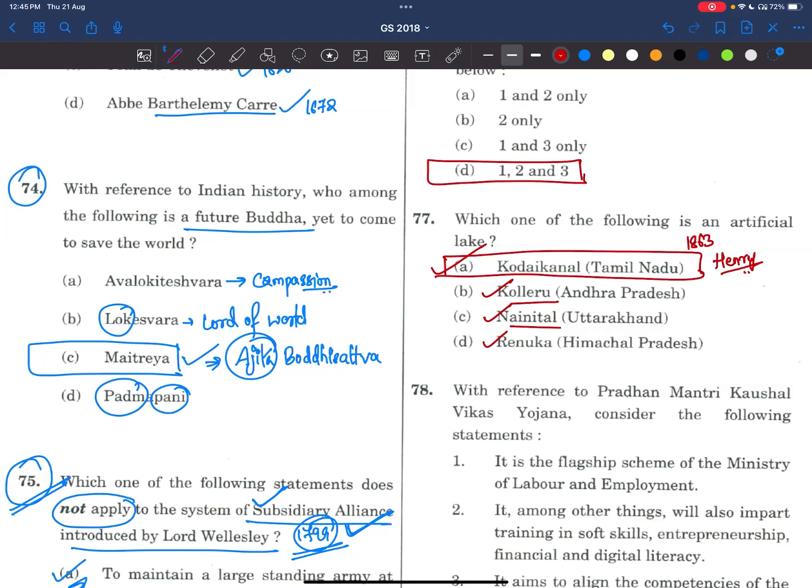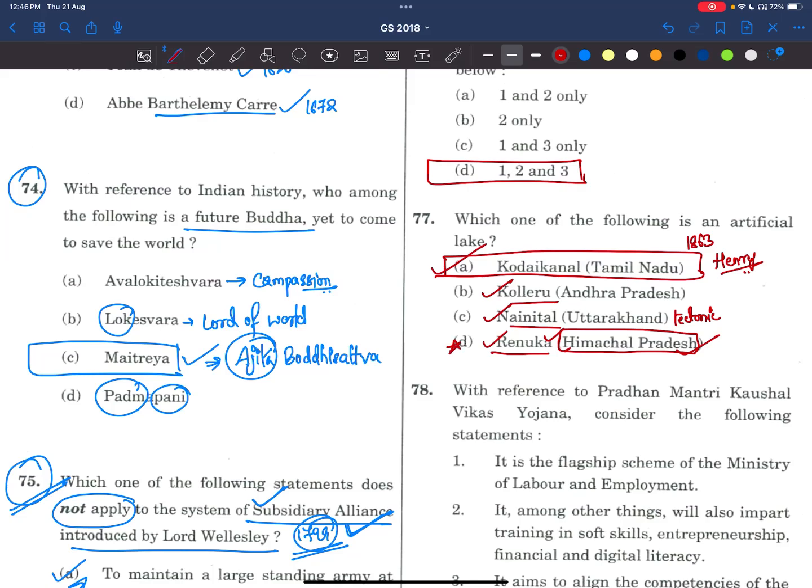This is a tectonic lake, friends. Now coming to Renuka, it is in Himachal Pradesh. Telugu state people may feel that Renuka means we worship Ellamma Talli, Sunkulamma Talli, like other goddesses, so we feel that Renuka belongs to Andhra Pradesh or Telangana, but no. This lake is named after Renuka Devi goddess, and it is in Himachal Pradesh. Please try to remember this.